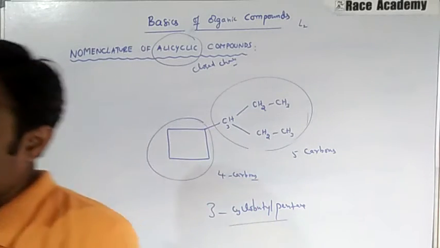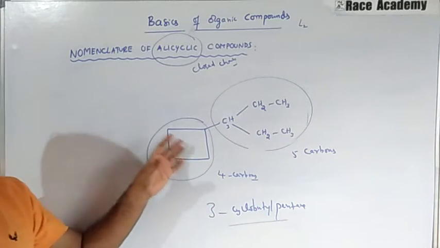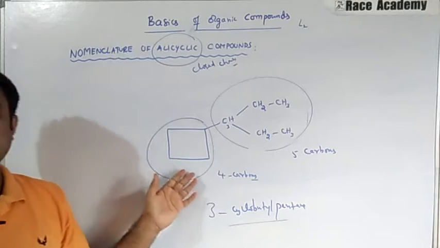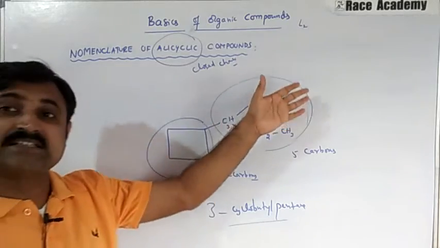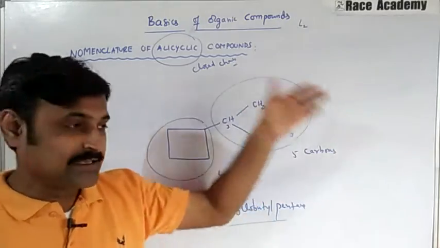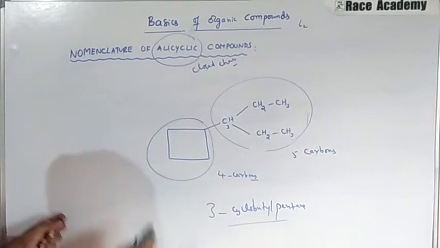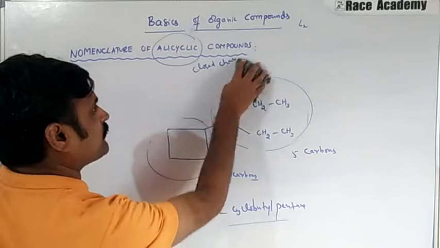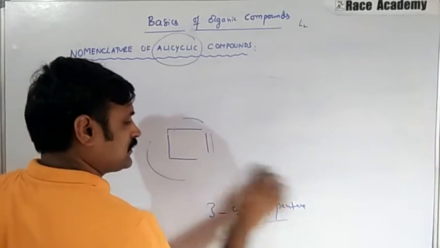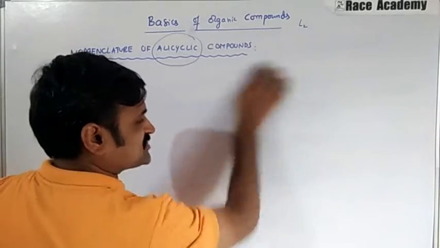That means we won't consider this cyclic compound as the important one when the number of carbons in the side chain is more than in this ring, right? So in this example, we understand that point from this nomenclature. Next we will move to the next example.